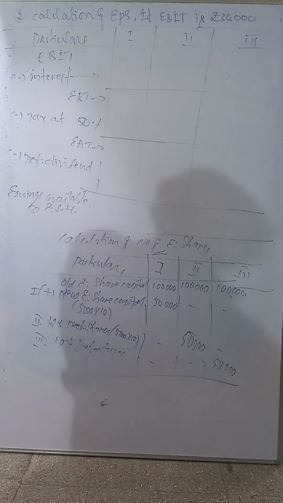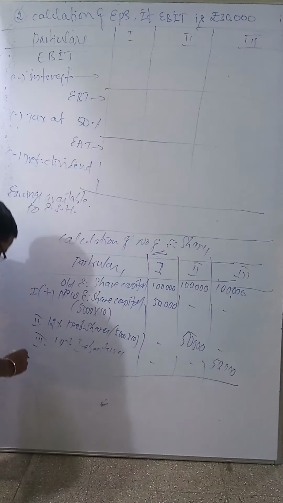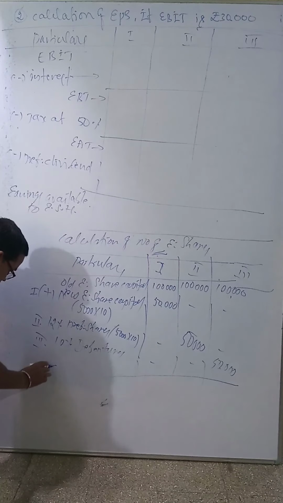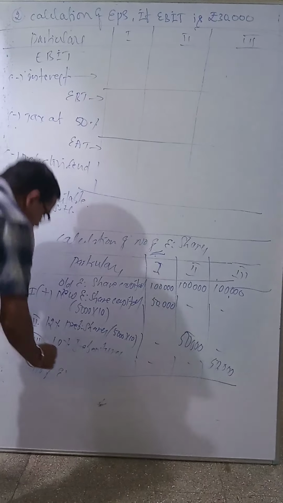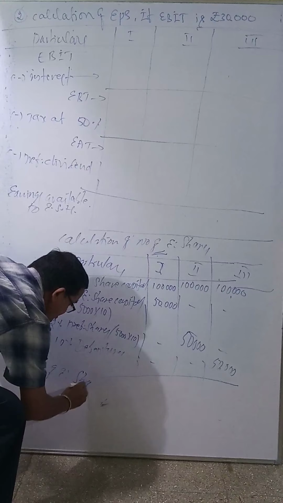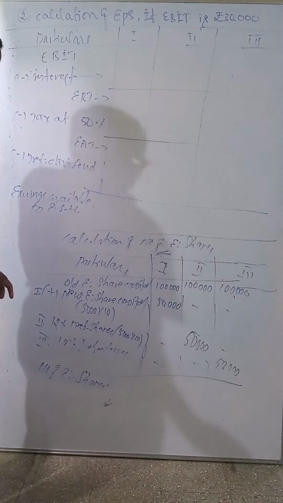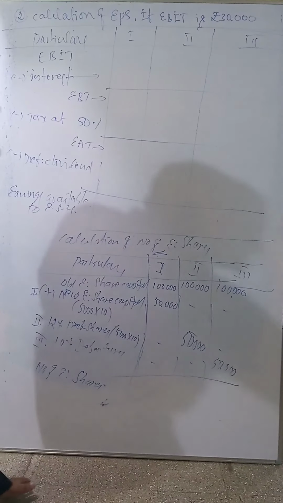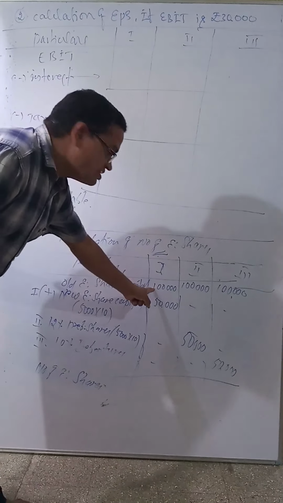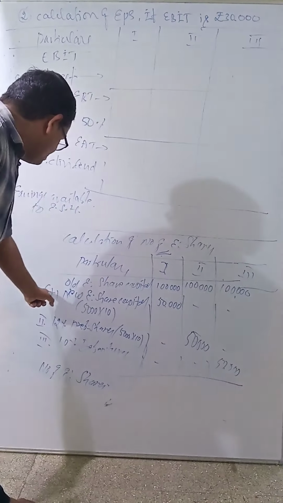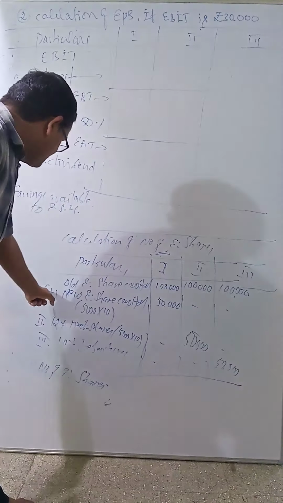Now the number of equity shares. Just add the equity share capital. Old equity share capital is 1 lakh, plus new equity share capital of 50,000.